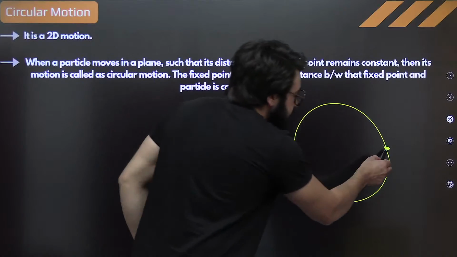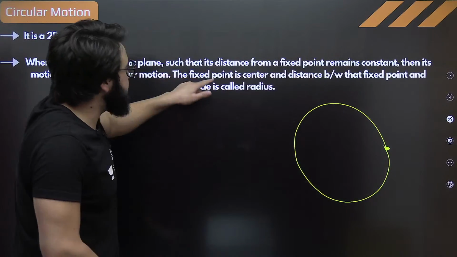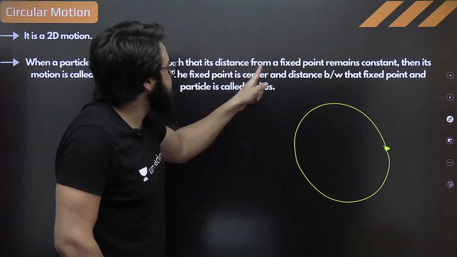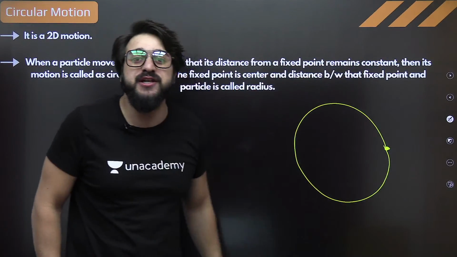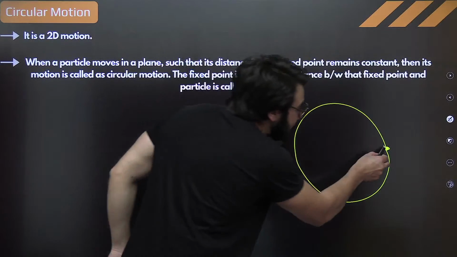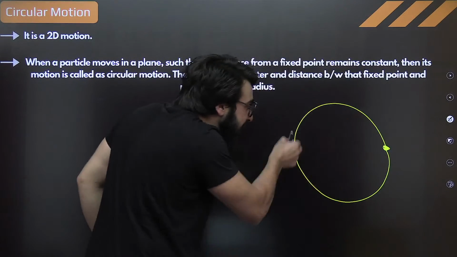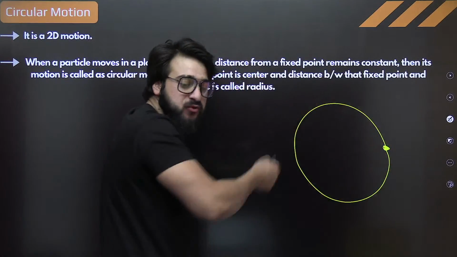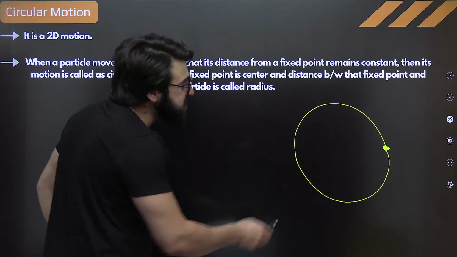So we say if a particle moves in a plane such that its distance from a fixed point is constant. Now see, this particle is moving in this plane, and it is moving in a circle.